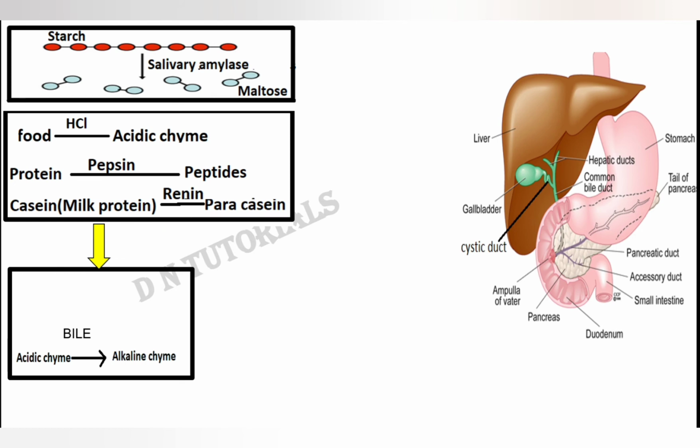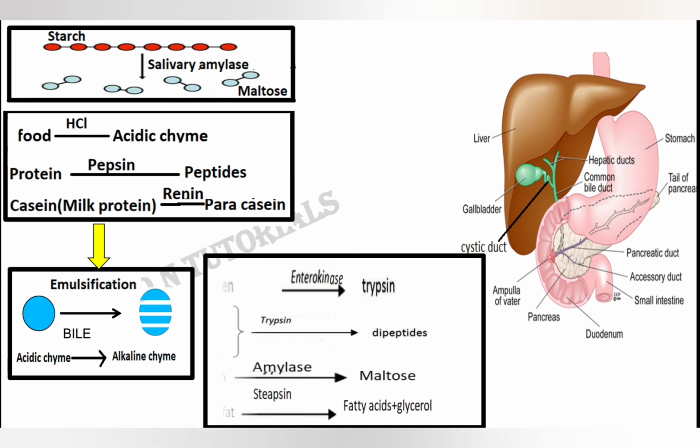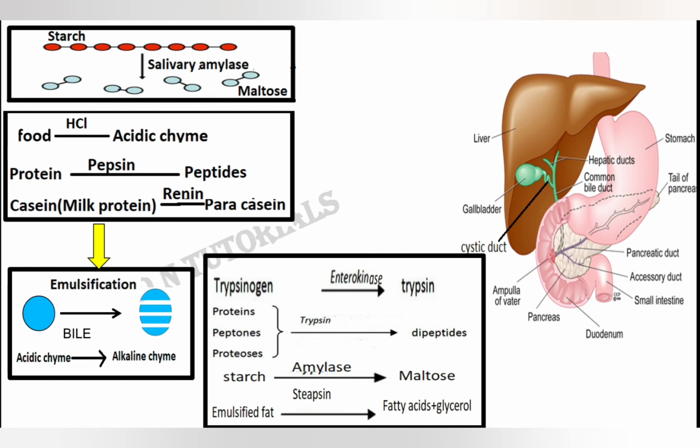The second function of bile is emulsification. Emulsification is a process by which a big globule of fat is converted into thin sheets so that more enzymes can act on it, right? So now there is formation of emulsified fat, and the food also gets converted into alkaline chyme. Now the pancreatic juices will be secreted into the duodenum. Pancreatic juices consist of the enzymes trypsin, amylase or amylopsin, and the third one is steapsin.